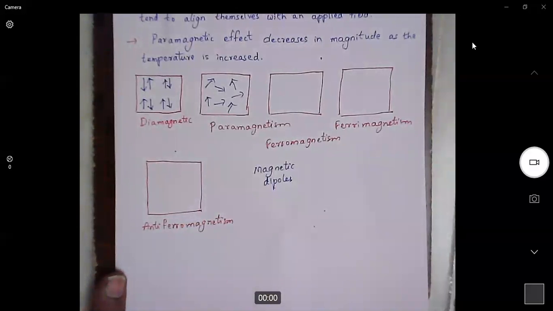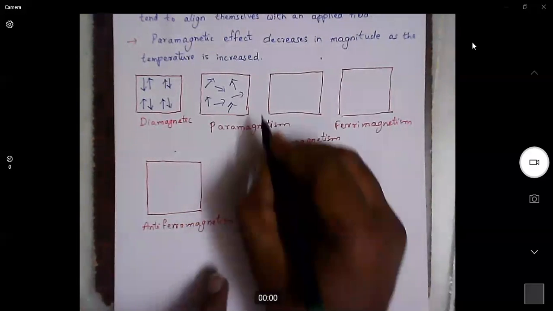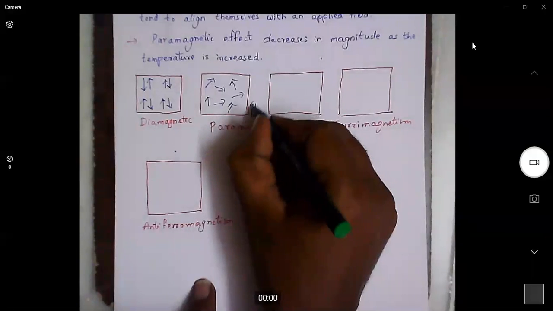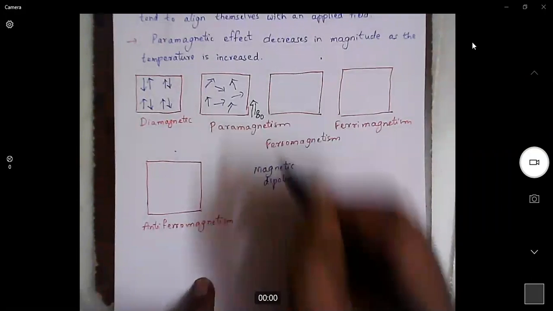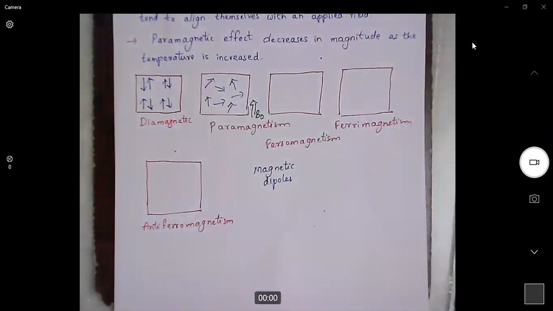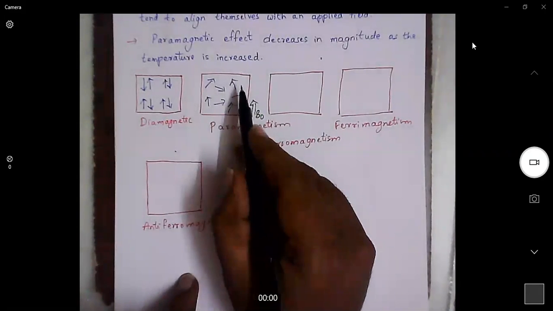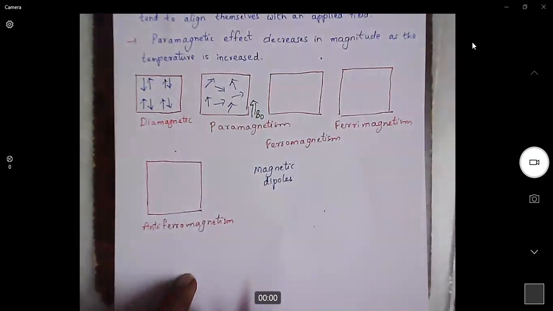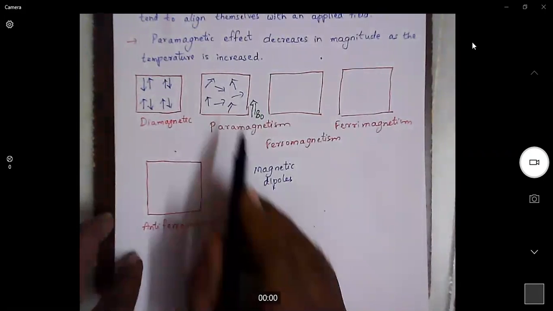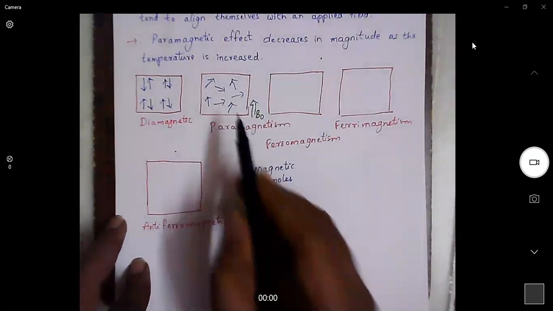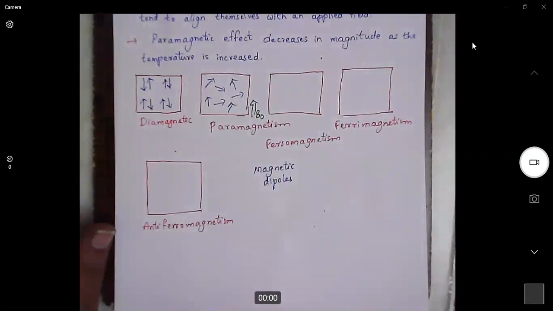So all these magnetic dipoles will arrange upwards. That is why paramagnetic materials are strong magnetic materials. They will align in the same direction as the applied magnetic field.